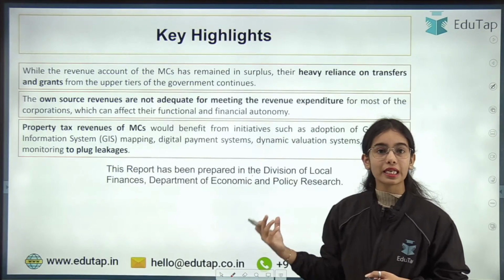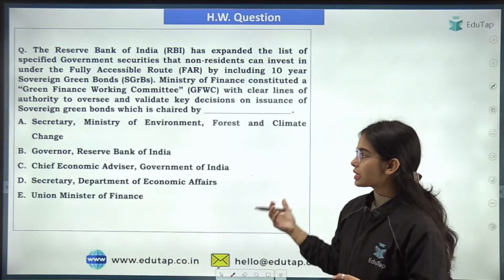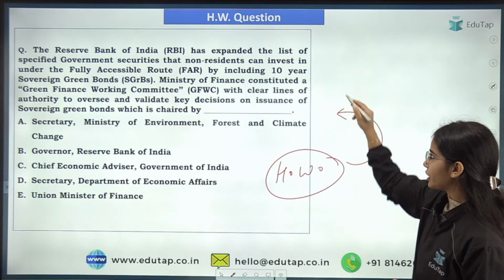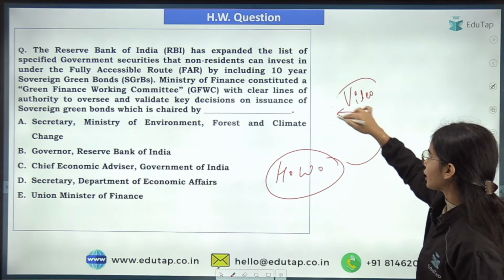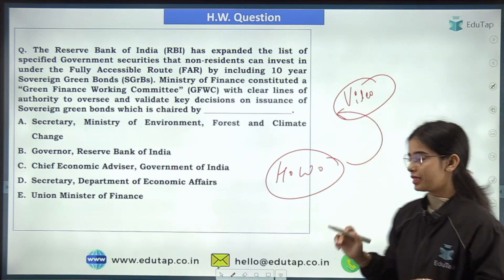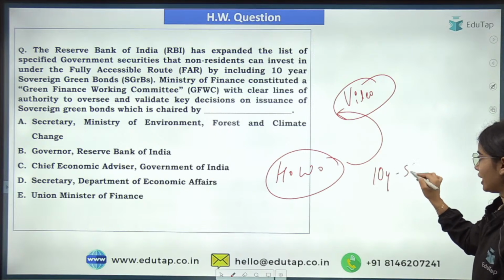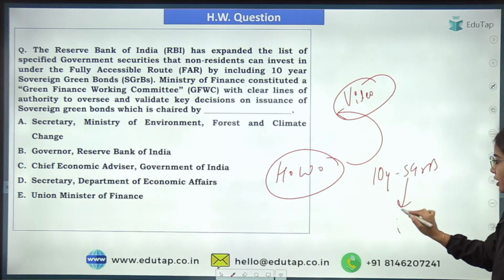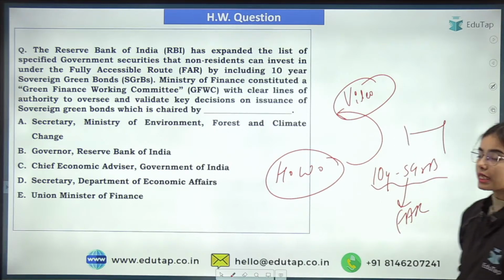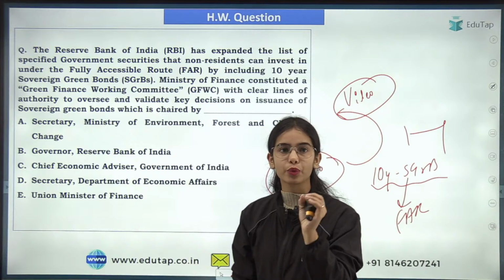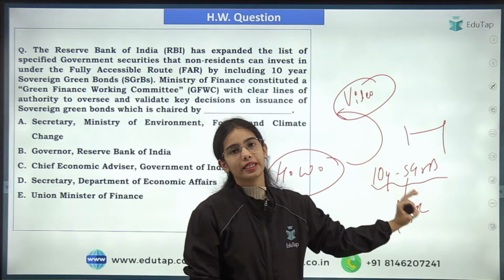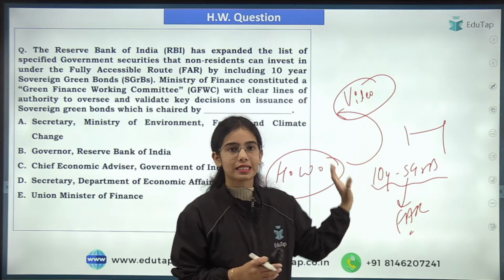So now coming to the next question. This is your homework question, because this is the topic that we have just discussed in the previous video. In the previous Finance 360-degree video, we discussed the 10-year sovereign green bonds. They are allowed under the fully accessible route. The 10-year sovereign green bonds released in the second half of the financial year 2024-25 are allowed in the FAR route, okay? So that is the idea.